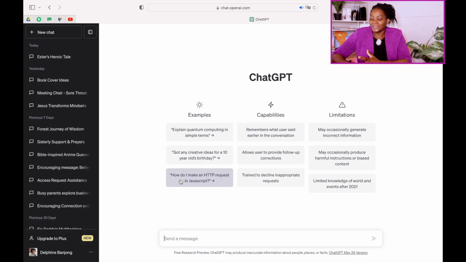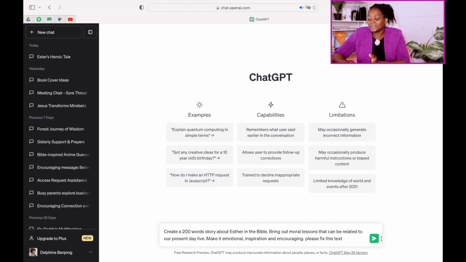Then while you are here in ChatGPT, I want you to just type anything that you want to write, any story you want to tell. Let's say that I want to tell a story about Esther, Queen Esther, and I'm just going to put, create a 200-word story. So you can decide if you want 400 words, how long you want your story to be. I want my story to be inspirational. I want it to be relatable to people nowadays.